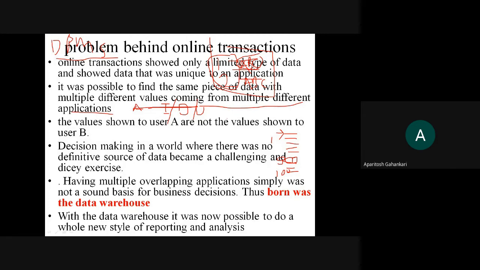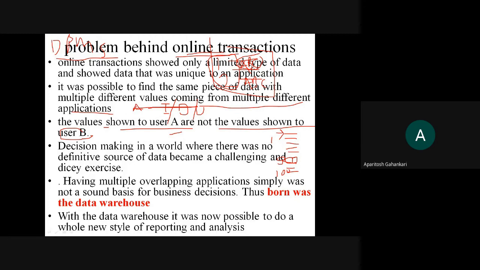So that was one of the issues. Another issue was that the value shown to user A and user B was not the same. Why? Because everyone is accessing their own application, and that is why these are the limitations you are going to have with online transaction.